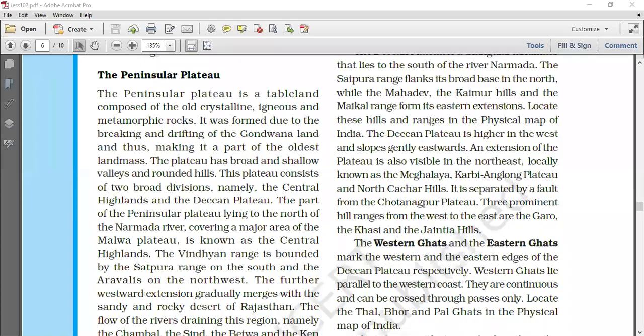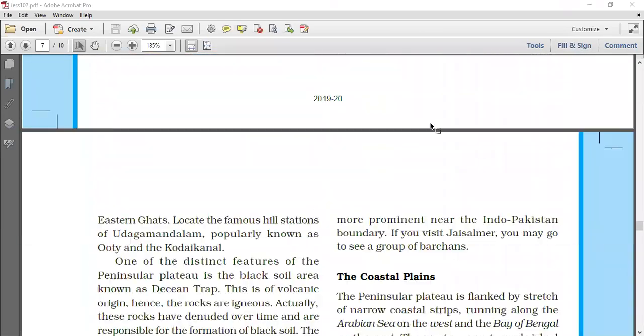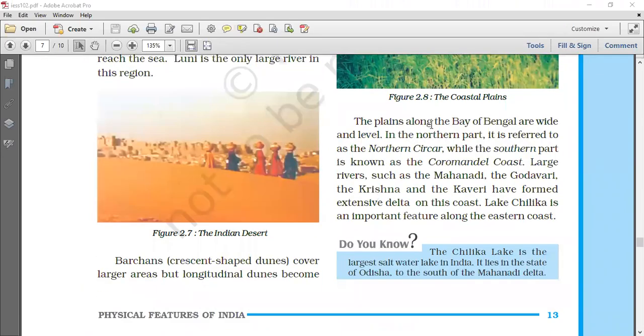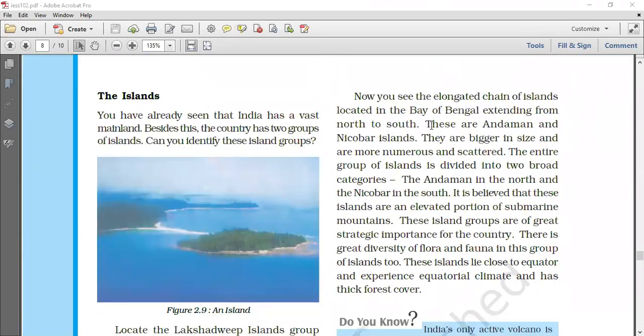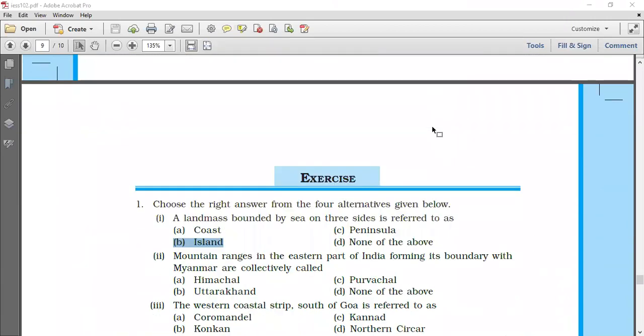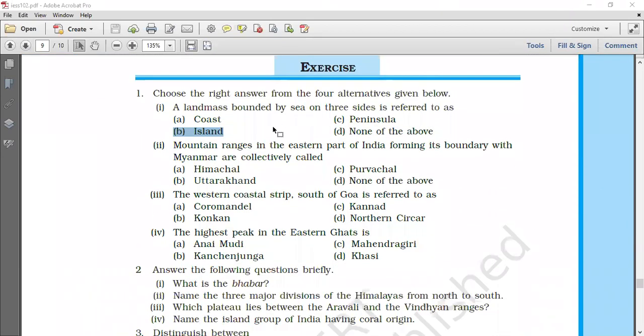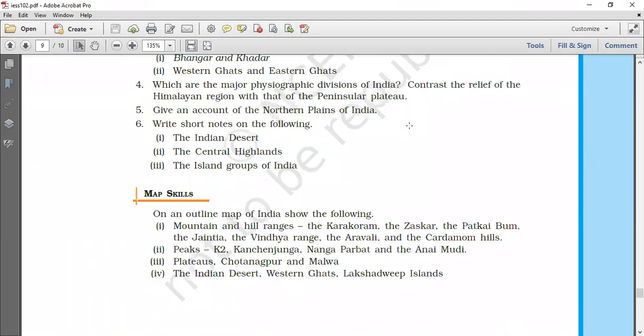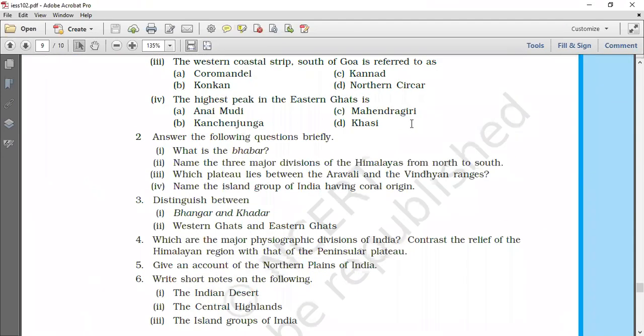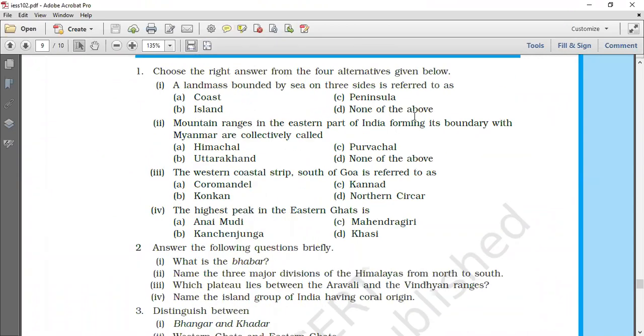Hello students, welcome back to your geography class. With exams coming up, today we are going to be doing question and answers of the second chapter. I hope you all have your textbooks with you all. Open your textbooks so that we can finish marking the answers.